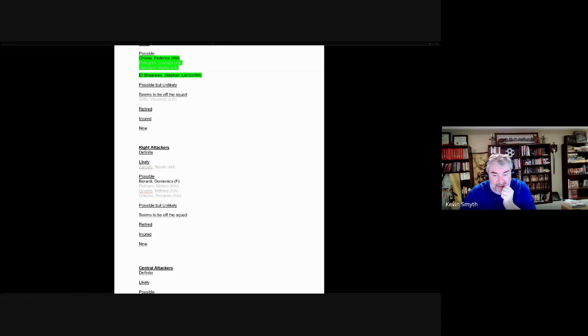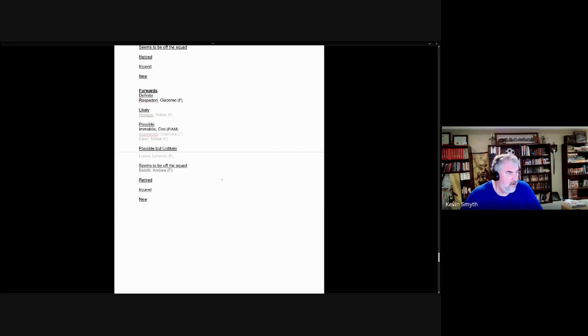We'll review that later. But the other three were just not selected. So Matteo Politano, Wilfried Gnonto, and Riccardo Orsolini at least made the preliminary squad, but not the final squad. So a bit of a dearth of right attackers. I suppose the four possible players on the left side that were selected will now appear in the right attacking role.